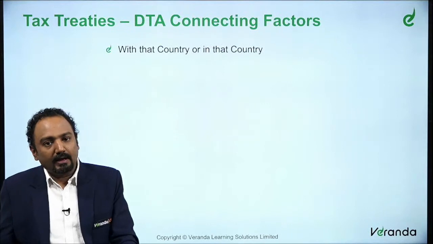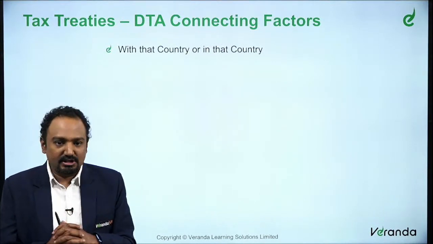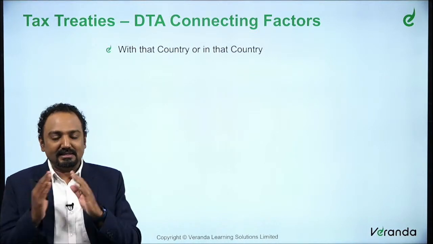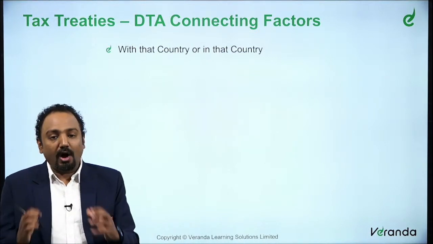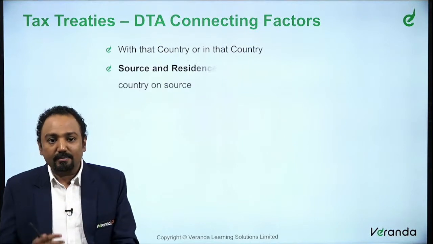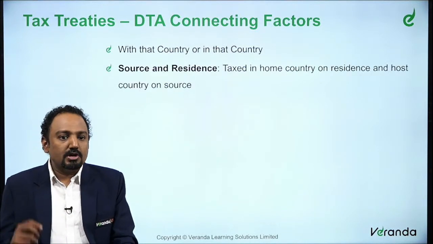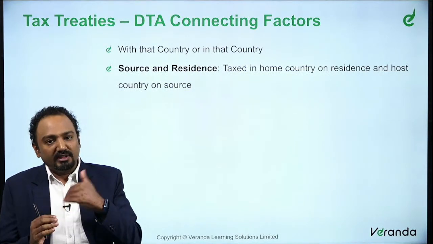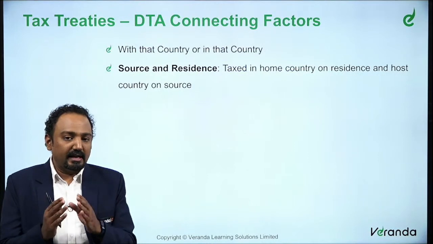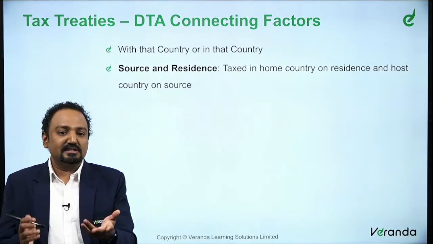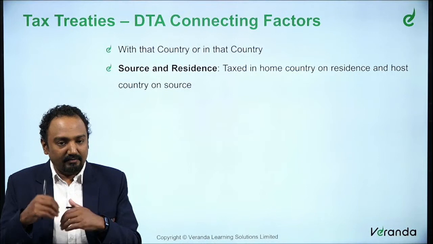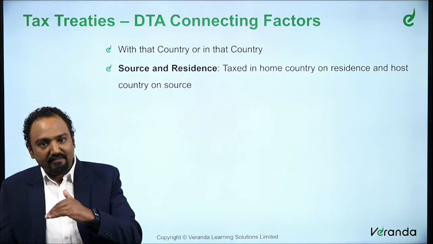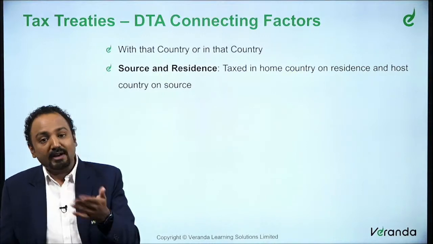Now going forward, when we talk about this double taxation avoidance, basically there must be connecting factors between the treaties and the transactions that are happening. So what is the connecting factor for the requirement of these double taxation avoidance agreements? The first is the DTAA could happen with the country or in that country. When you say DTA, it is basically the transaction which results in this double taxation could have happened with a particular country. Let's say India could have had a transaction with USA. So we have had transactions with USA now, or in that country.